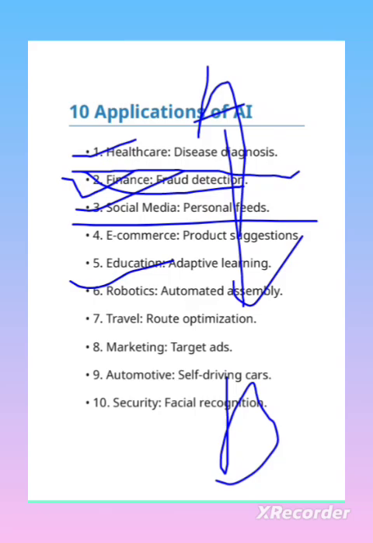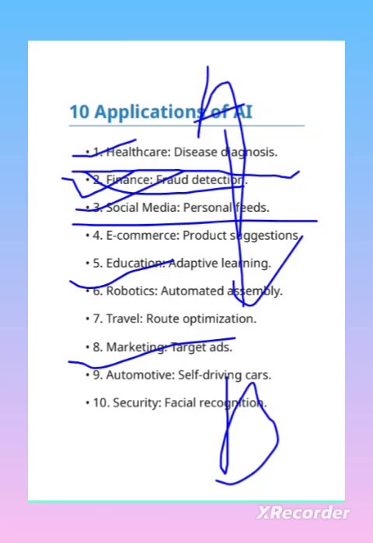Marketing, that is targeted ads. Suppose some product is there which the 20 to 30 age group will be able to consume. Because there is a lot of targeted audience, it will be given only to the targeted audience. Okay, so that is the optimization. Marketing also we are using AI. Next, automotive: self-driving car. Yes, it is coming. AI is fully automated, so sensors will automatically detect the road, the signals, and the condition of the road, and it will automatically drive.